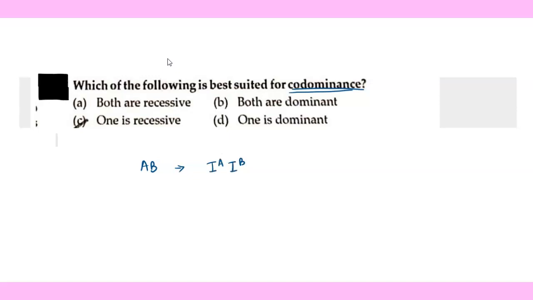So see, in this case, A is also getting expressed, acting as dominant, and the same is happening with B. It is also getting expressed, acting as dominant. So what can we conclude? We can conclude that both the alleles A and B are dominant. So in this case, our option B will be marked as the right answer.